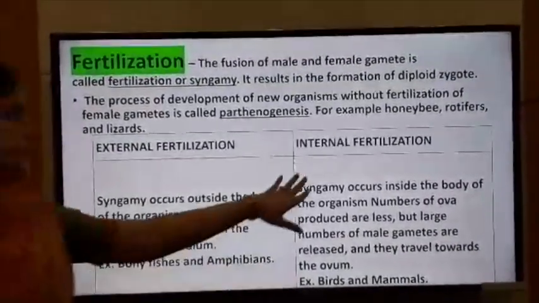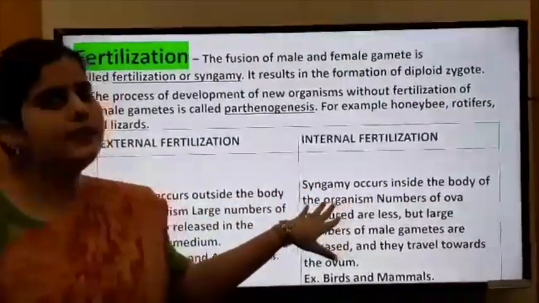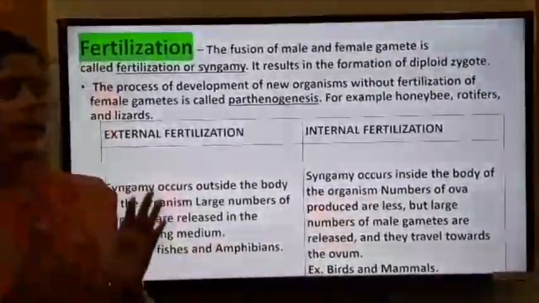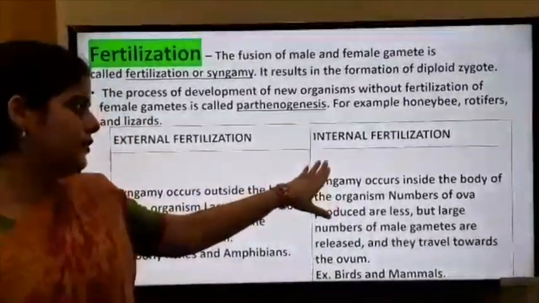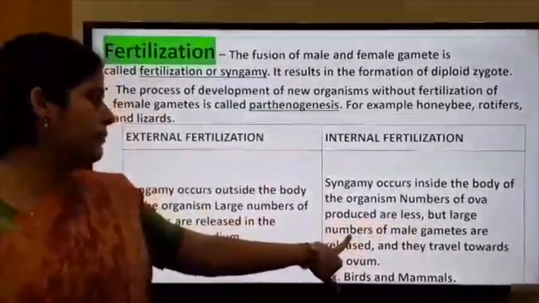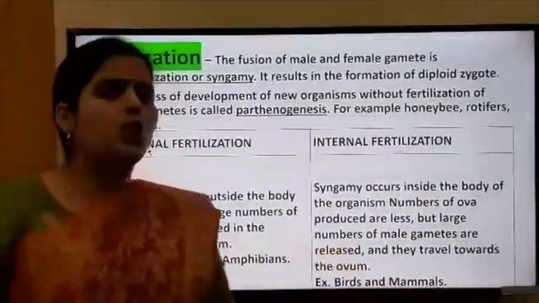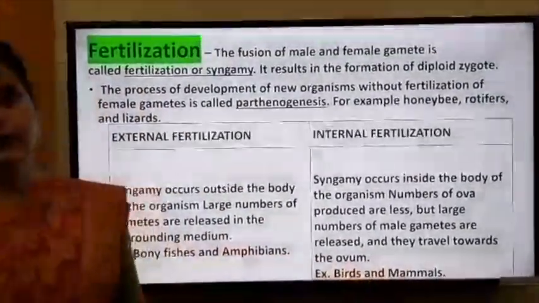Next is internal fertilization. As I told you, syngamy which occurs inside the body of an organism is known as internal fertilization. The number of ova produced is less, but a large number of male gametes are released and they travel towards the ovum. It is seen in birds and mammals.